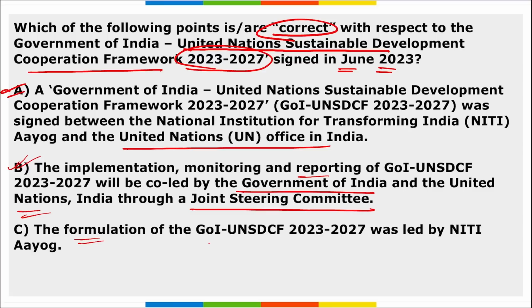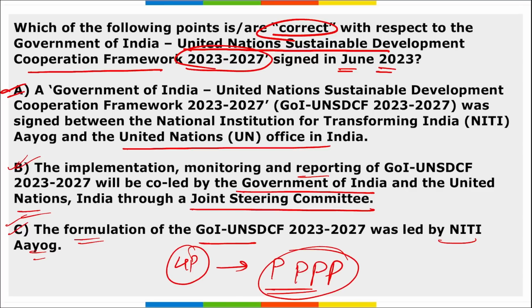Third, the formulation of this framework was led by Niti Aayog. So yes, this is also right. It is based on 4 P's, that is 4 pillars: people, prosperity, planet, and participation.